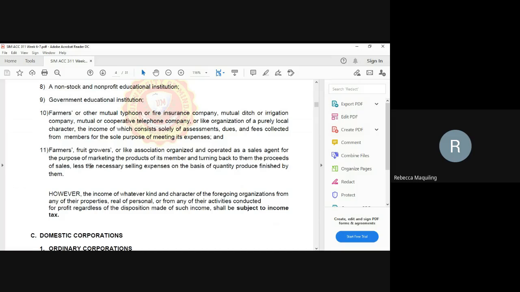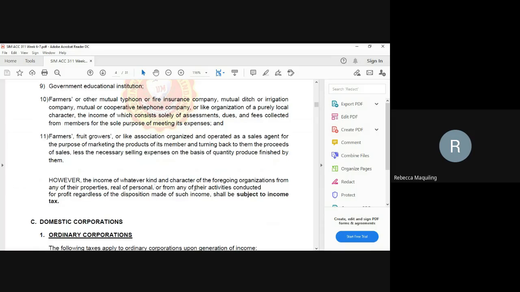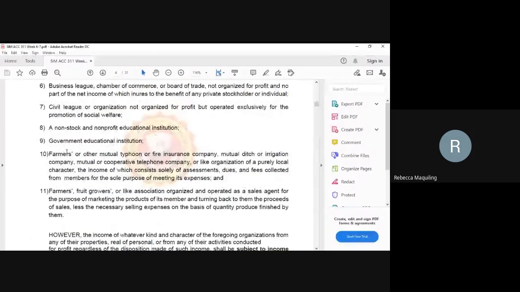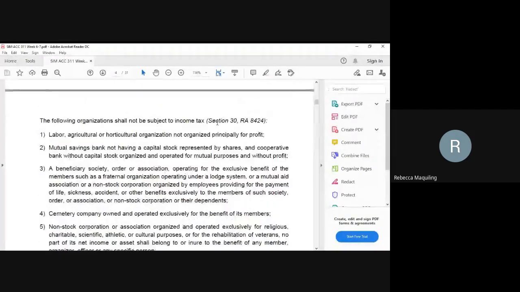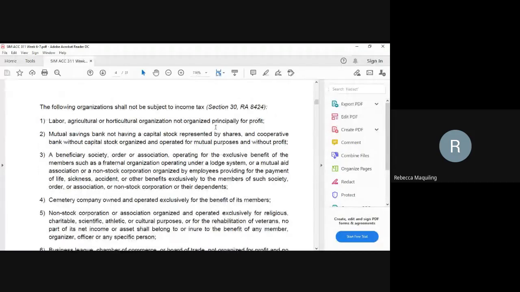However, the income of whatever kind and character of the foregoing organizations from any of their properties, real or personal, or from any of their activities conducted for profit, regardless of the disposition made of such income, shall be subject to income tax. If for profit, if any activities are for profit, they are already subject to income tax. But for not profit, they are not taxable. Okay? So take note of the 11 organizations. Familiarize this one. This is according to Section 30 of RA 8424. So 1, 2, until 11.